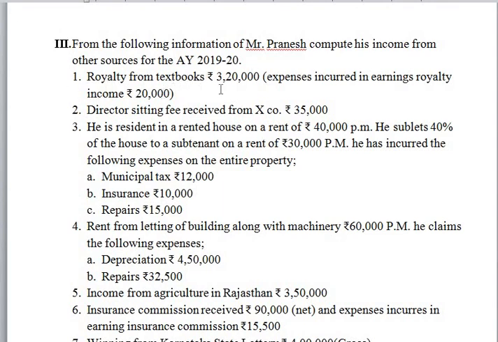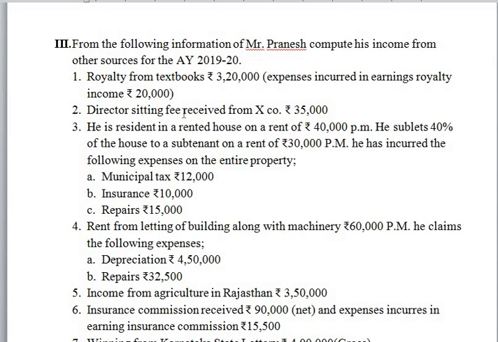Royalty from textbooks rupees 3,20,000. Expenses incurred in earning royalty income rupees 20,000. It is taxable under income from other sources. Any expenditures incurred for earning such incomes will be deductible. So rupees 20,000 must be deductible from the 3,20,000.